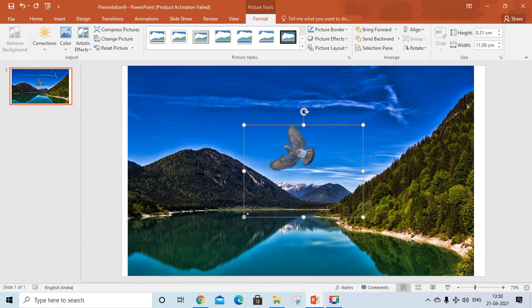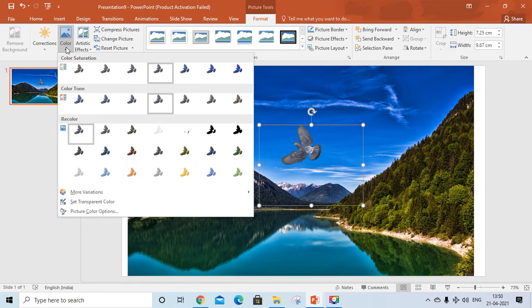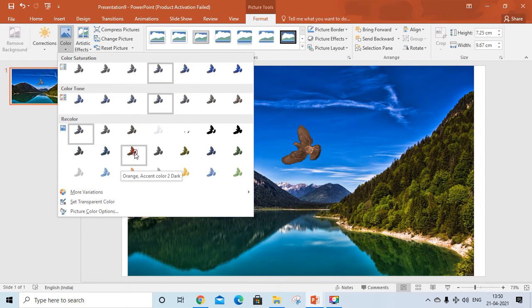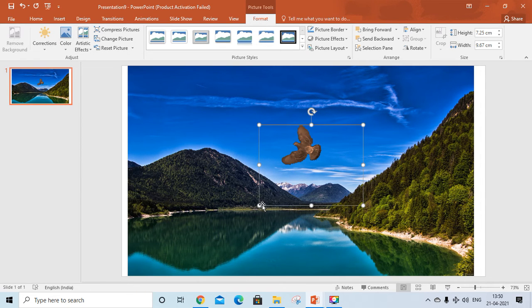Now you can increase or decrease the size of the bird. Now you can give the color also. You can change the color of the bird. When you click on the picture, you'll get the Format options for pictures. You can see, in that Color, select any different color.